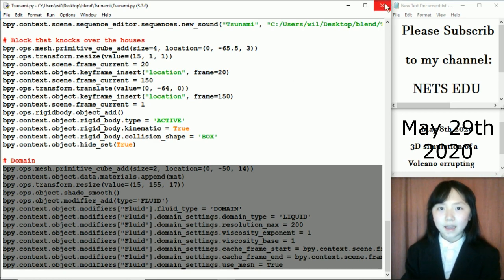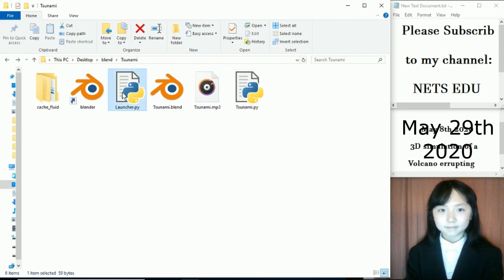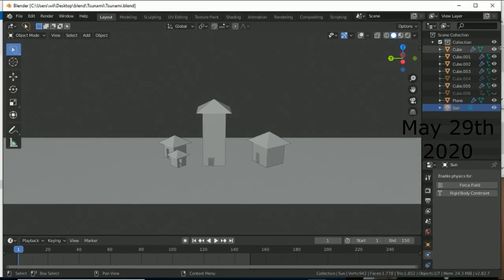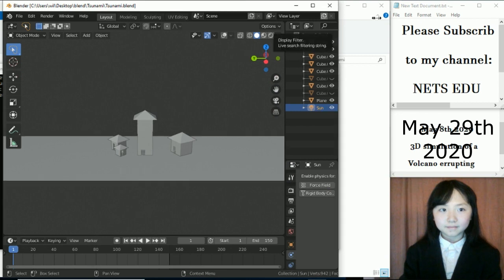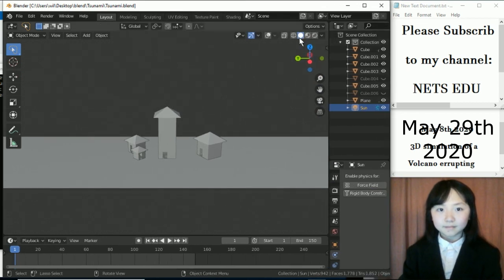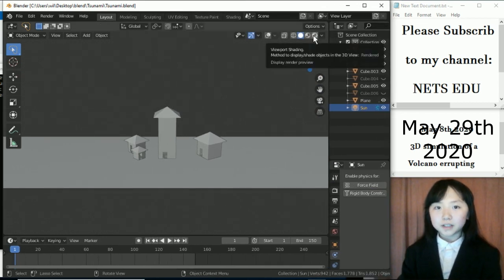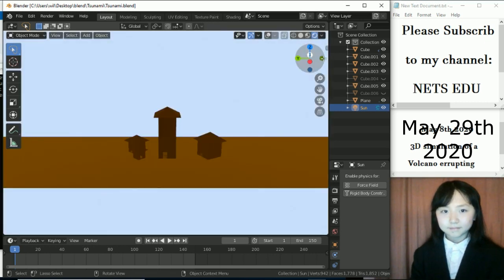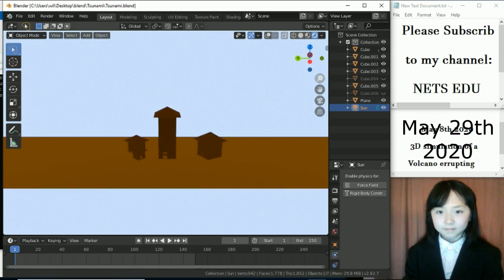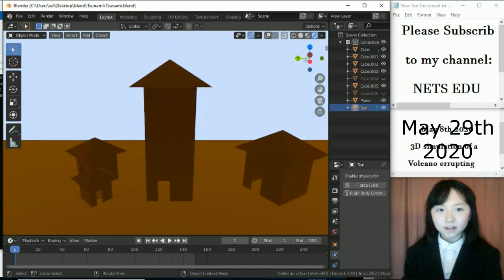Now, let's have a look at that animation one more time. Let me go to Viewport Shading to see the shadings. This color might not be a very attractive color.